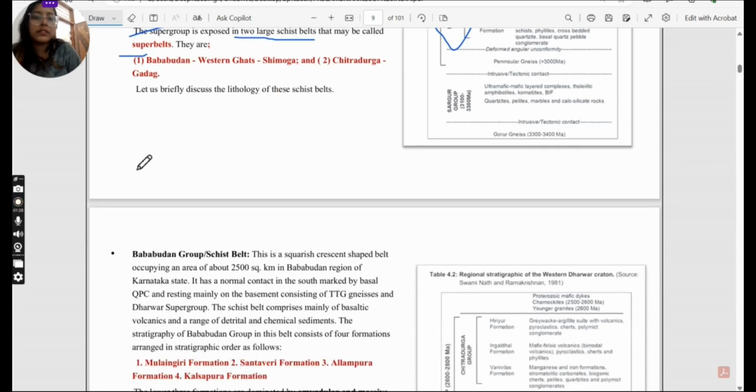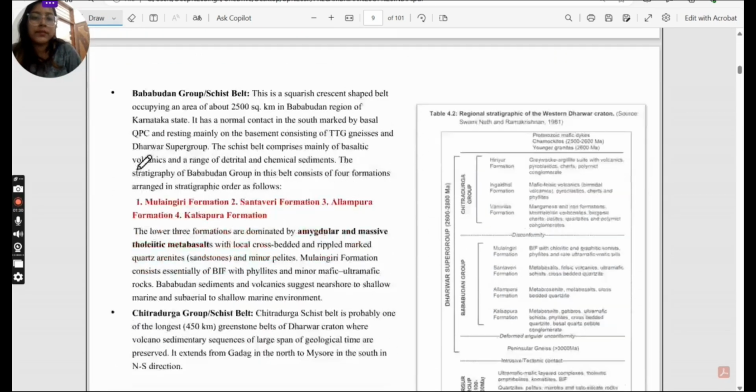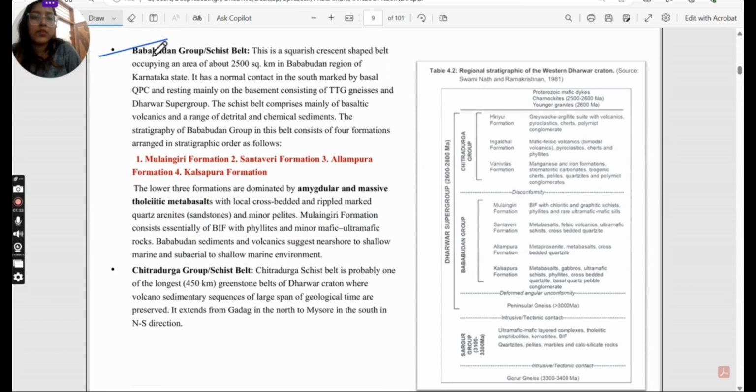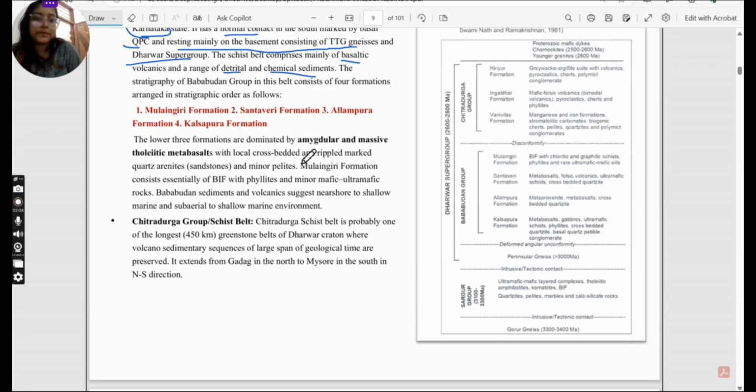And if we discuss briefly about the lithology of this schist belt, Bababudan group or Bababudan schist belt, it is a crescent shaped belt occupying the area of 2500 square kilometer in Bababudan region of the Karnataka state. It has a normal contact in south, which is marked by the basal QPC, quartz pebble conglomerate, resting mainly on the basement consisting of TTG gneiss and Dharwar supergroup. The schist belt comprises mainly of basaltic volcanics and a range of detrital and chemical sediments.